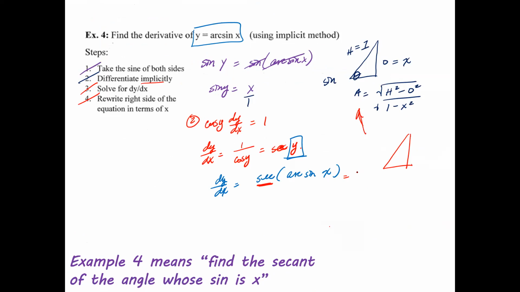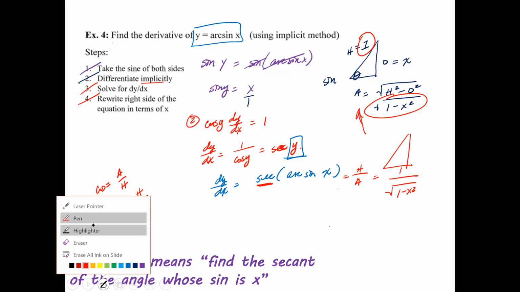Well, remember, cosine is adjacent over hypotenuse, so secant is hypotenuse over adjacent. So that's h over a. Going back to here, what is h? h is 1. What is a? a is the square root of 1 minus x squared. And that right there is your answer.